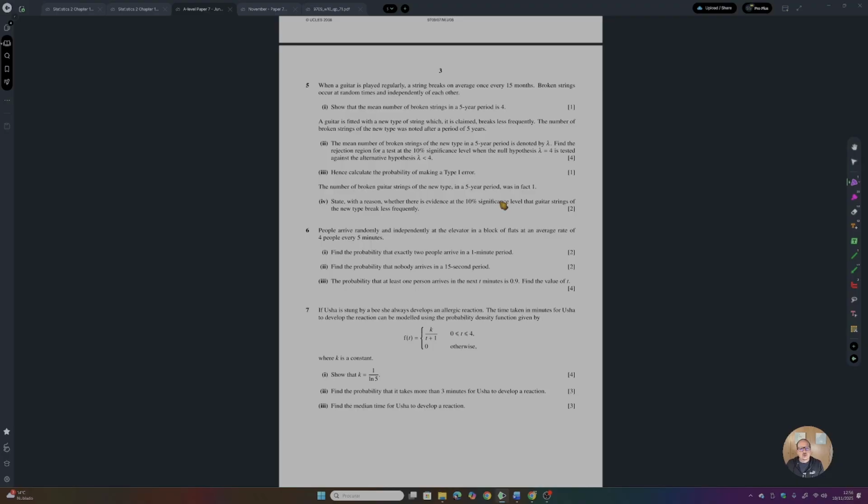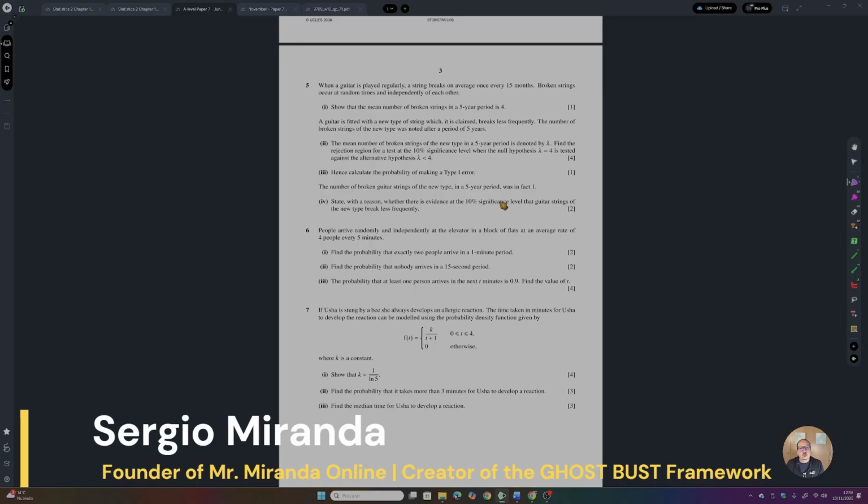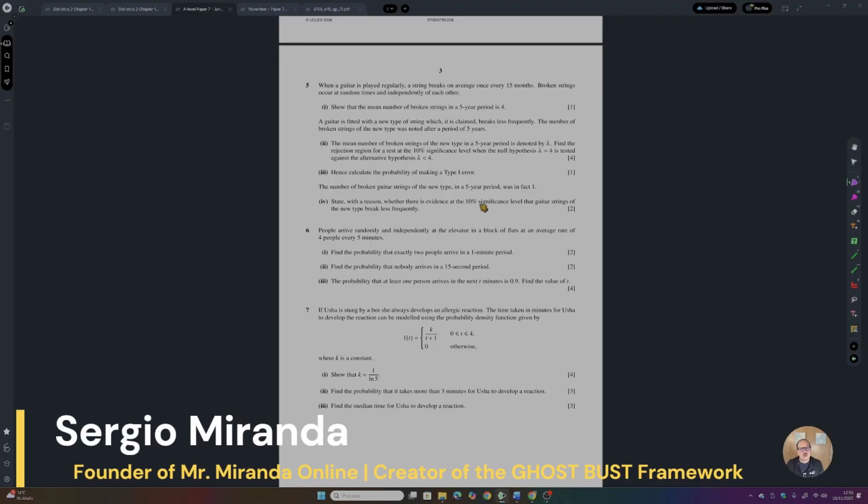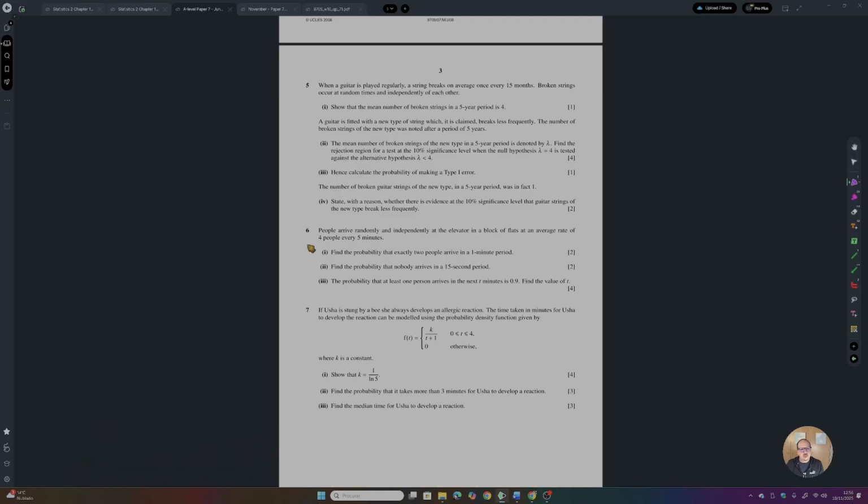We are now solving three different exam questions about the Poisson distribution. The first question is question 6, from June 2008, paper 7. The question tells us: people arrive randomly and independently at the elevator in a block of flats at an average rate of 4 people every 5 minutes. First question: find the probability that exactly 2 people arrive in a 1-minute period.